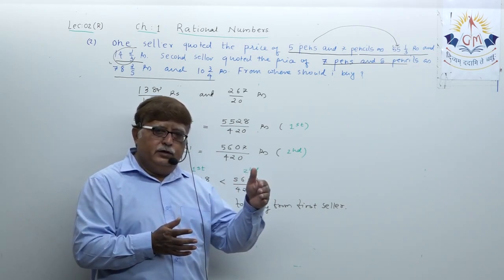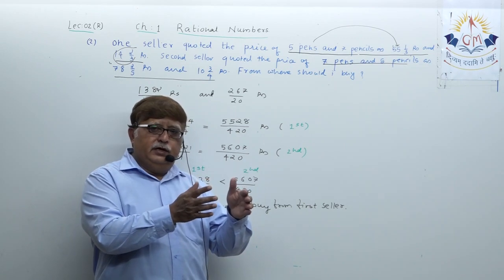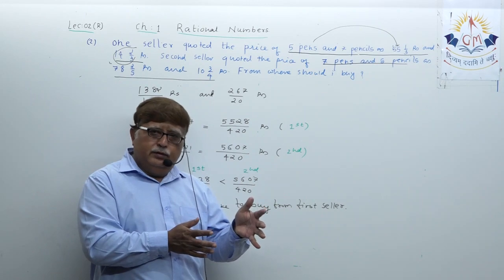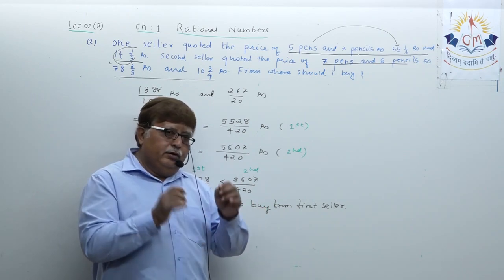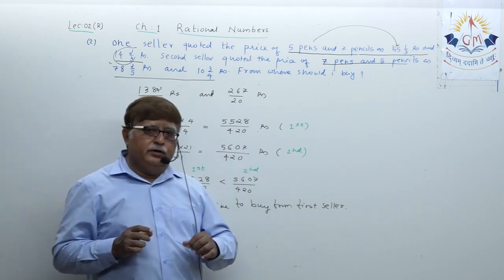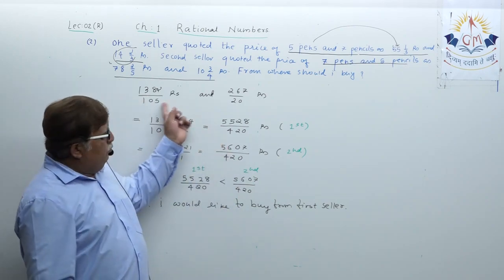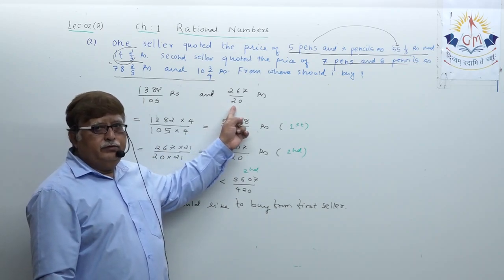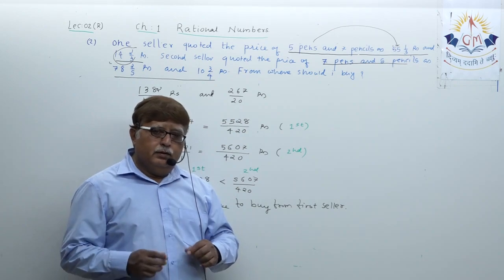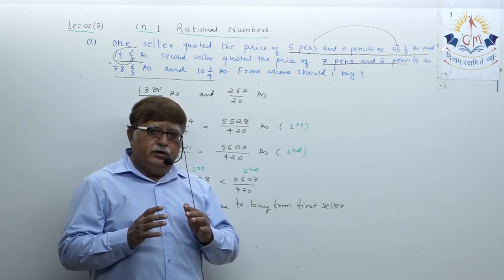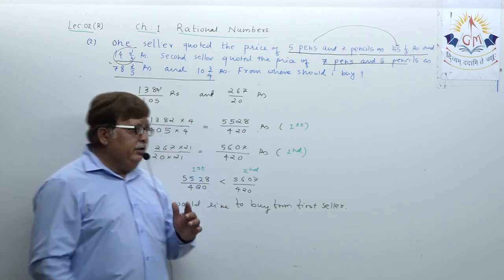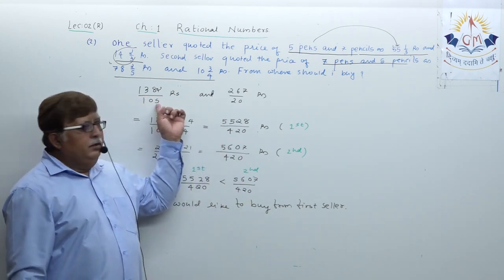For the second seller, find the price of each article, then total it. Then you have to compare both the final prices, and for comparing them you have to convert them into rational numbers having a common denominator, which we have done.